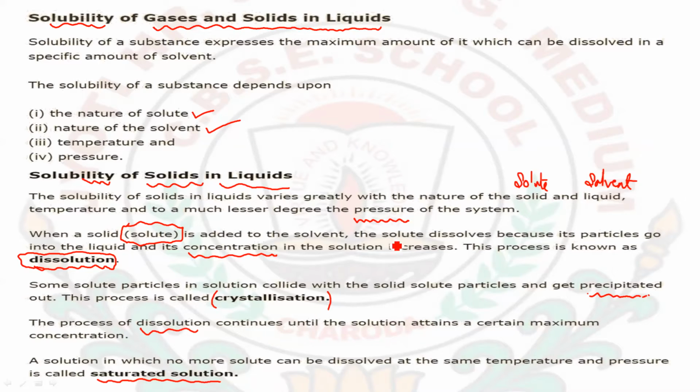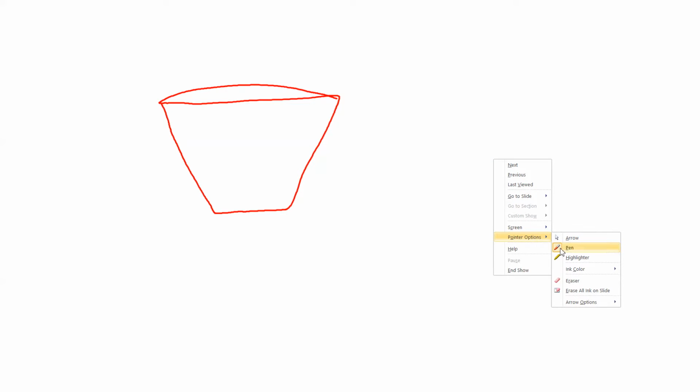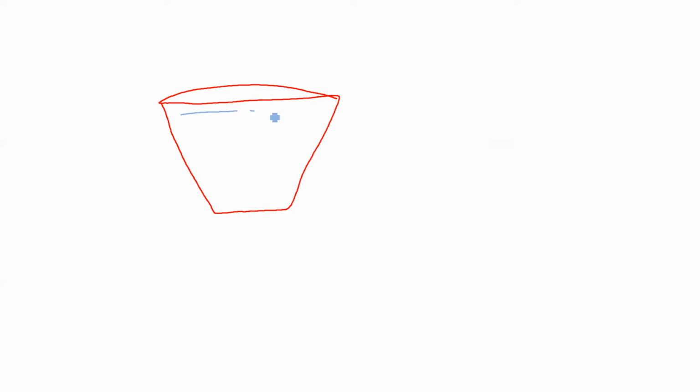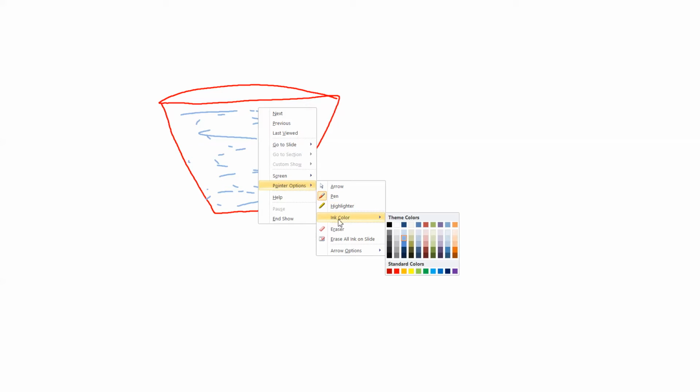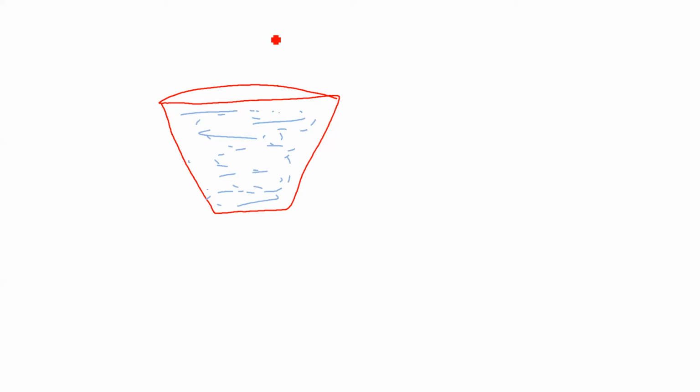Okay, you can see here, if I am taking an example of a glass of water, a glass or a tumbler of water. In this glass of water, let's say I have added 1 tablespoon of salt and I have dissolved it.